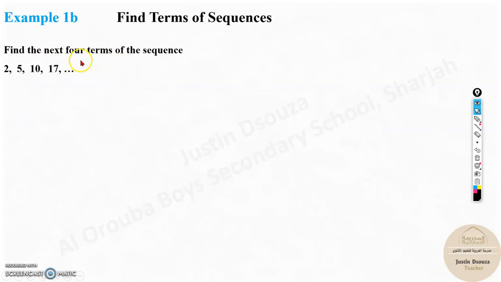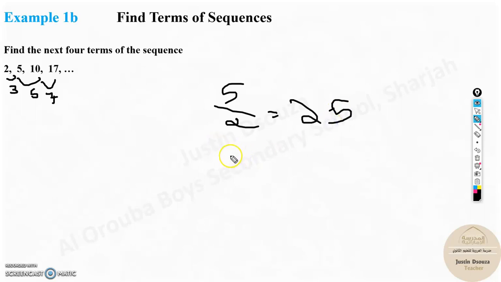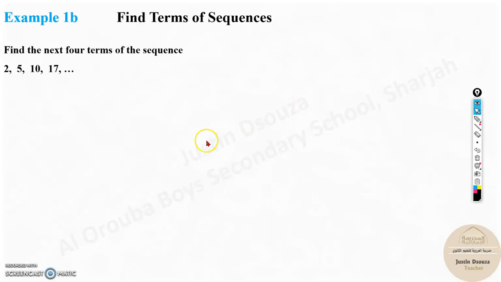Whereas now it is interesting. Find the next four terms of the sequence 2, 5, 10, 17. It is not an arithmetic sequence. It is not even a geometric sequence. See, over here 3 is added, and over here 5, then over here 7. So what is happening? Let's try dividing. 5 by 2 is 2.5. No. And 17 by 10 is 1.7. No. Sorry for my handwriting. It's 1.7. So it's not a geometric sequence, neither is it an arithmetic sequence.